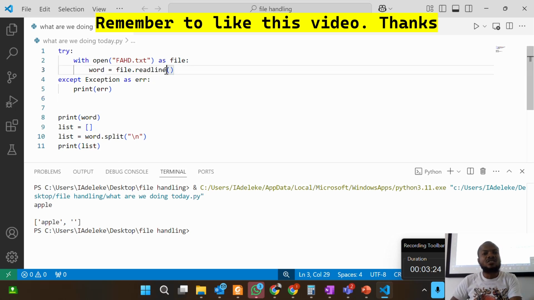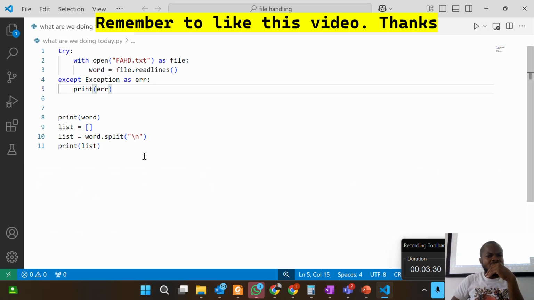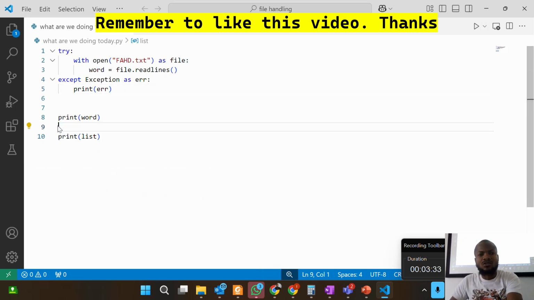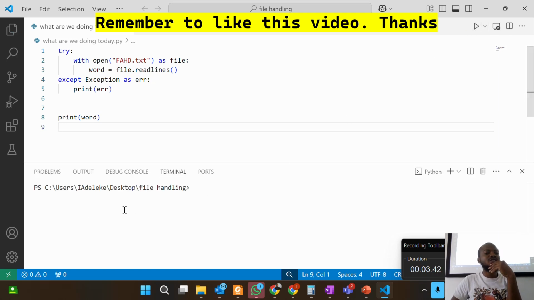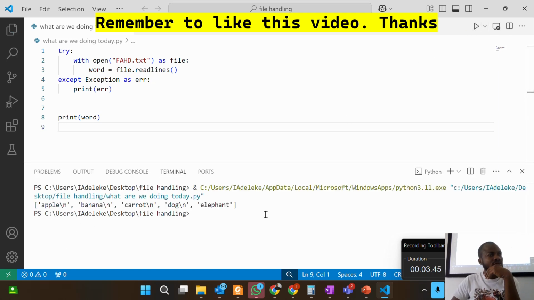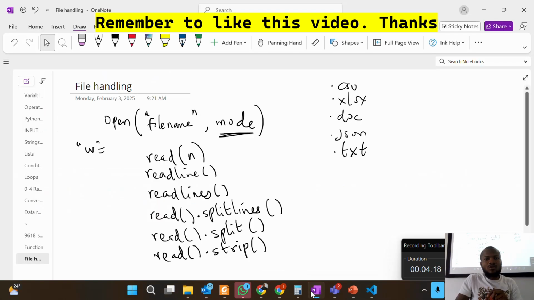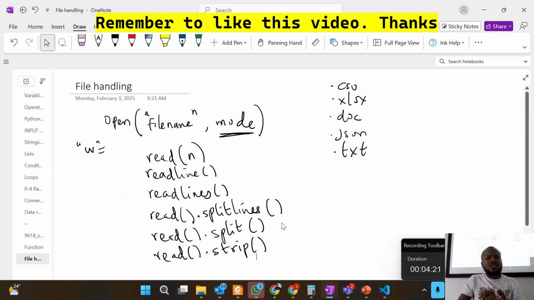What if you have readlines? For readlines, this returns... So let me just print word only. Don't let me convert it to an array. Just print word only. Is that understood? So we can see what is read. So this reads it as a list. So readlines returns a list. So instead of using dot split, you can just write readlines. But there is a problem. It takes the special character with it. Is that understood?